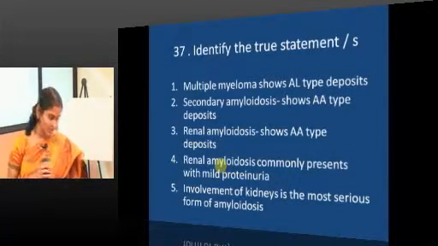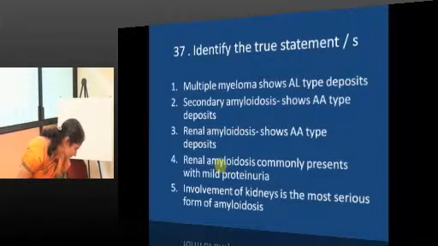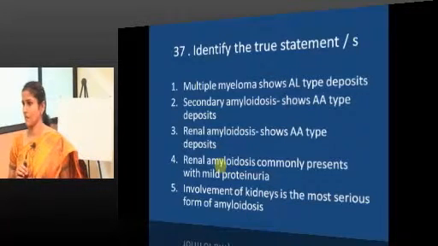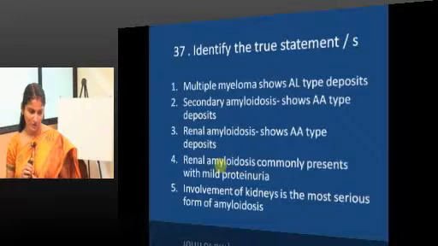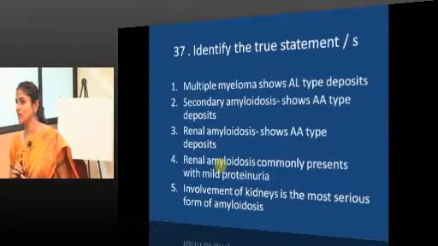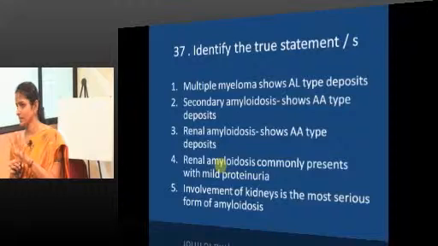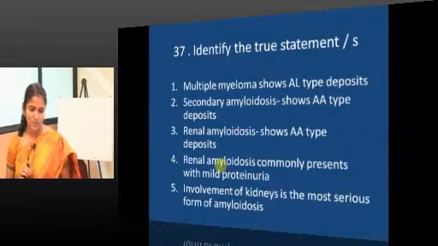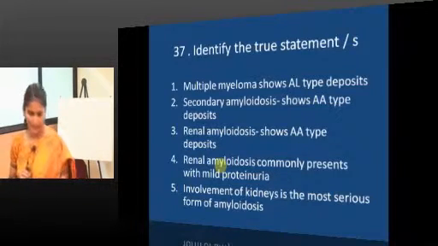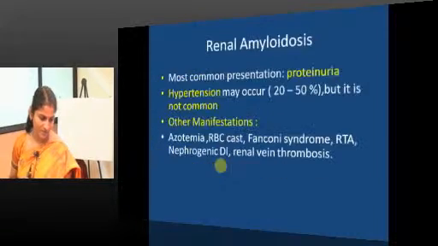Renal amyloidosis commonly presents with mild proteinuria. Yes, renal amyloidosis presents with proteinuria. Amyloidosis of kidney, proliferative or non-proliferative? Kidney size reduced or increased? So, it definitely does not come under shrunken kidneys, right. Involvement of kidney is the most serious form of amyloidosis? Yes, most common cause of death.